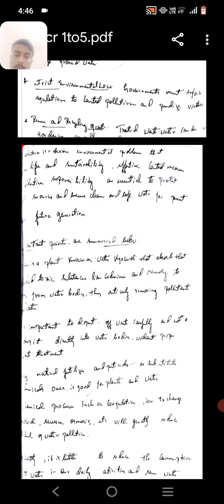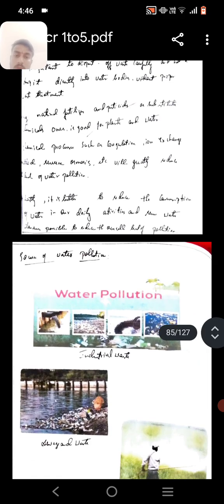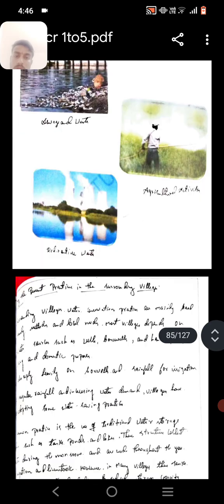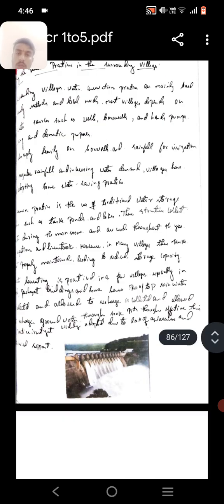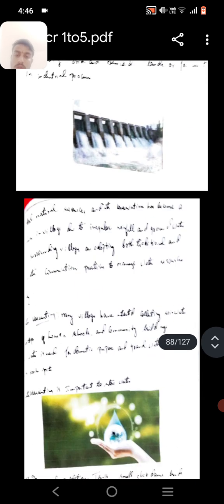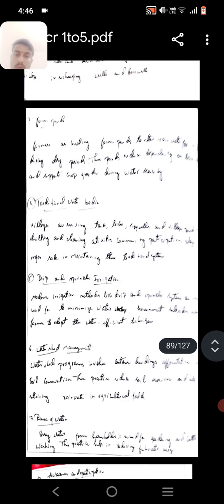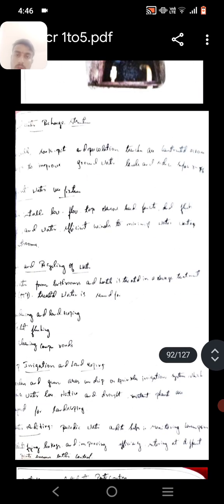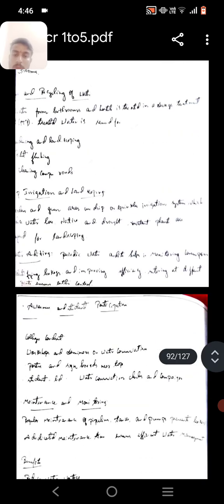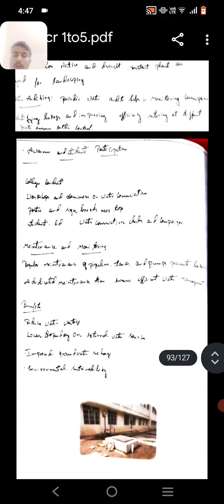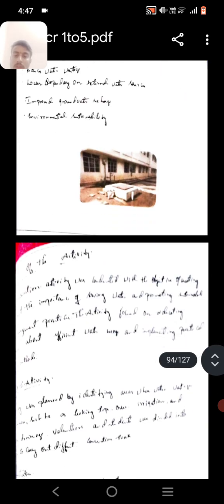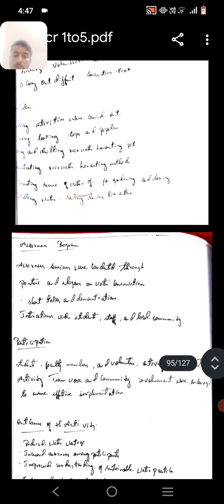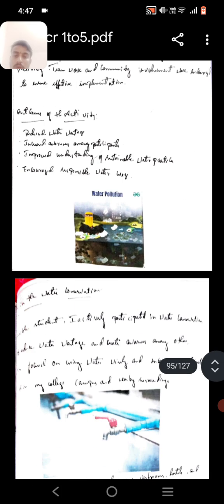Pointers and below sources of water pollution. In surrounding villages, water conservation: traditional water bodies, dry water bodies, effective water research, construction and research of the waste, reflecting awareness and students' participation, maintenance and maintaining, benefits of the activities, awareness program participation, outcomes of the activity.